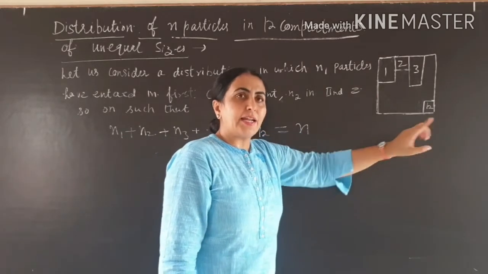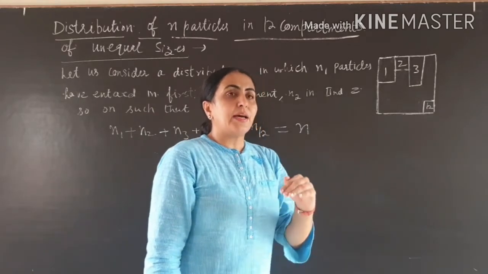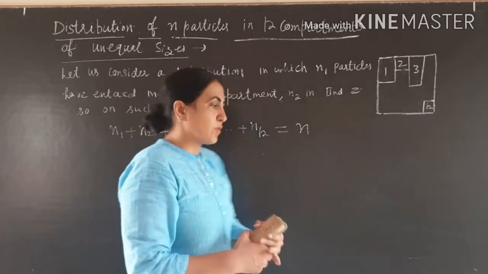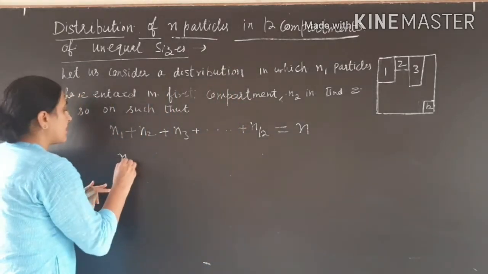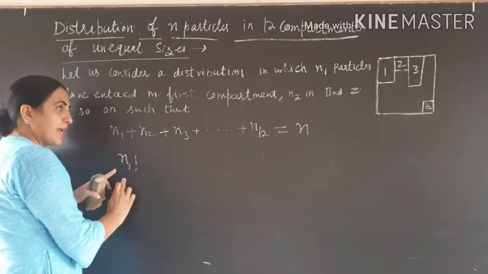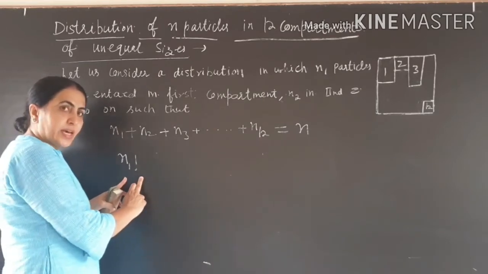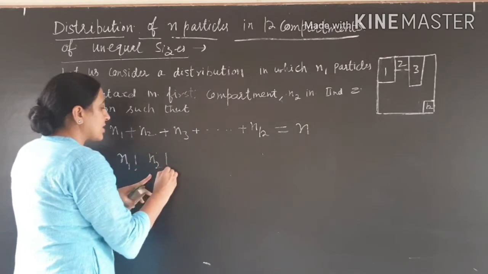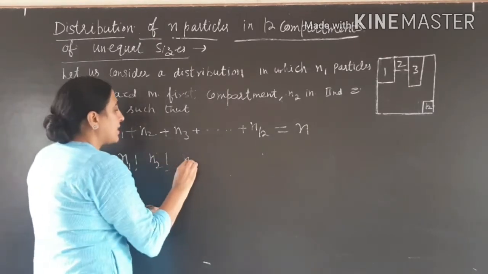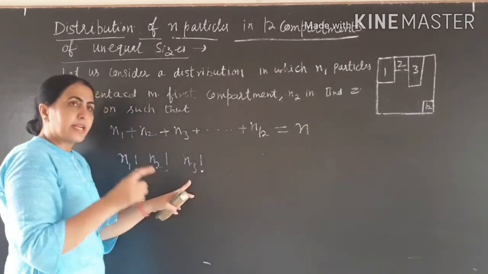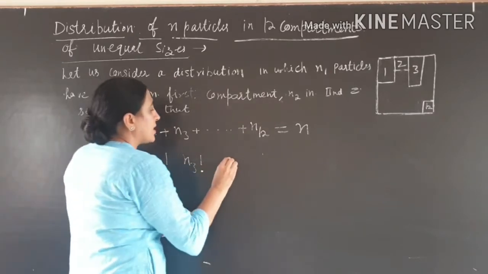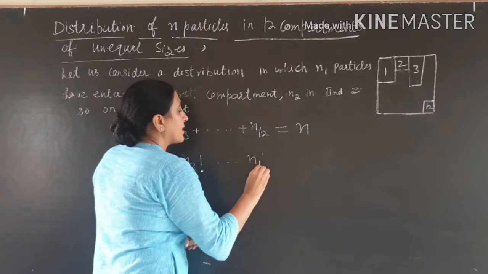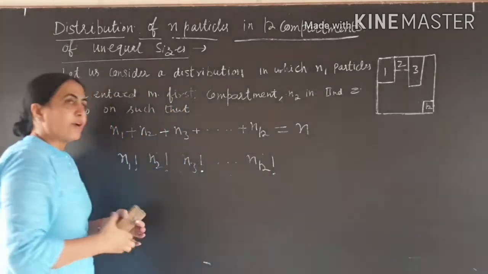And nk particles in the k-th compartment can be arranged in nk factorial ways. So n1 factorial, n2 factorial, n3 factorial, up to nk factorial.